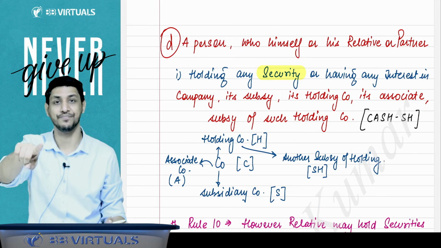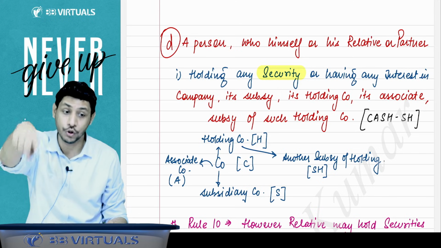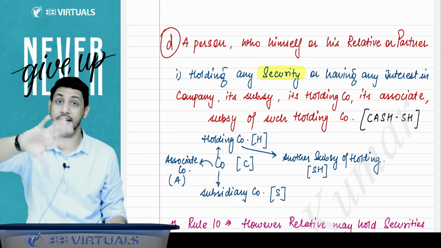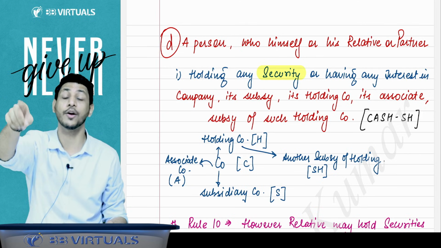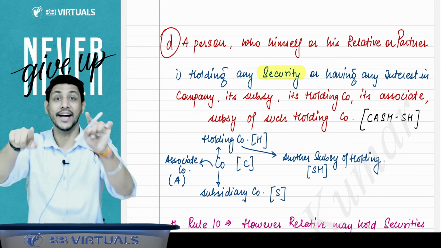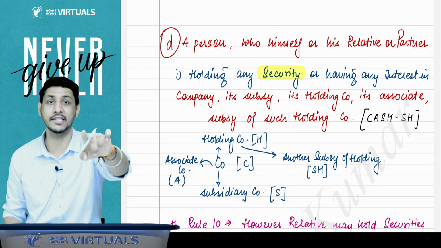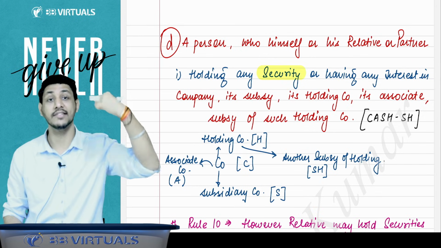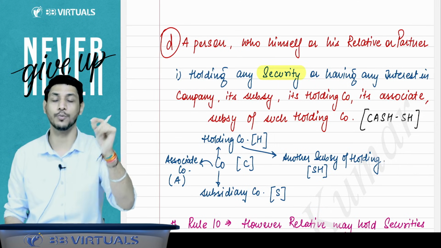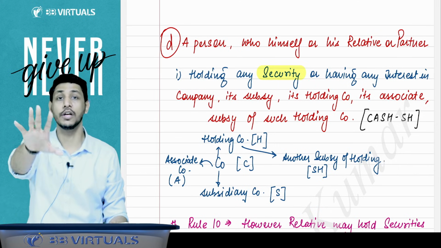But there is an exception. If you are holding securities, then you are disqualified, but your relative can hold securities, that too in the company only. Remember this point: only a relative is allowed, holding securities in the company, and that too with face value up to rupees 1 lakh. Then only you will be allowed.